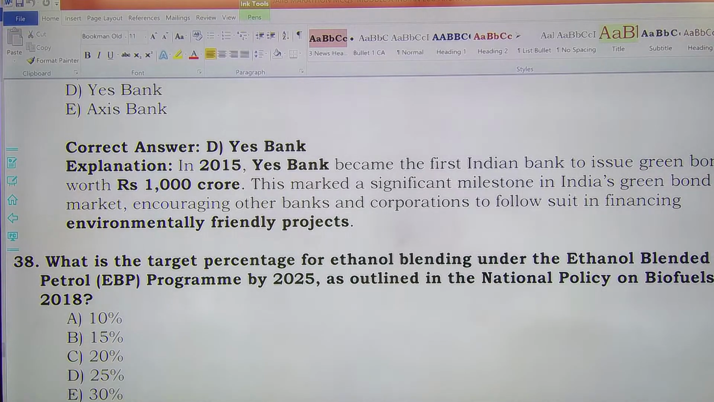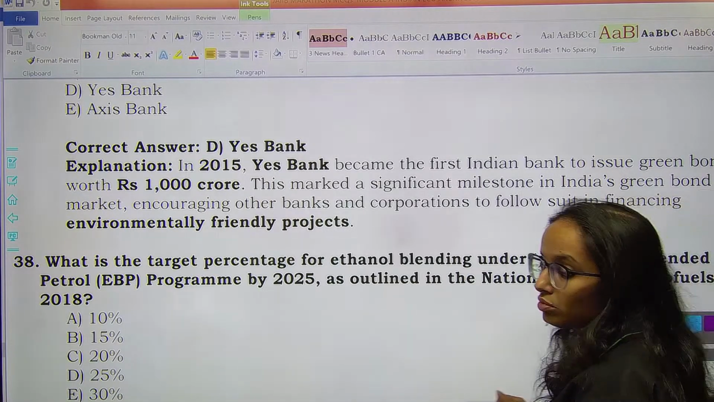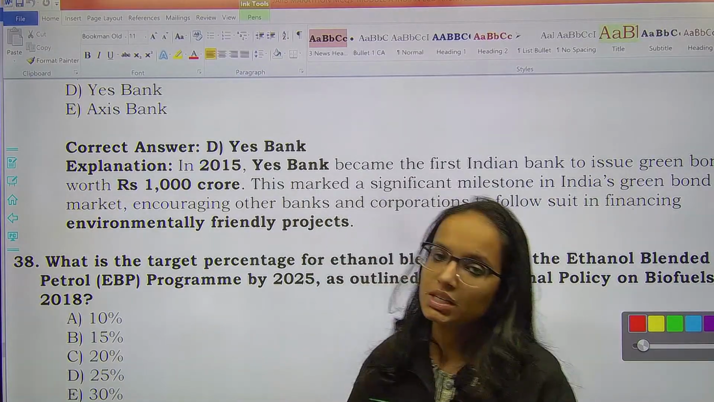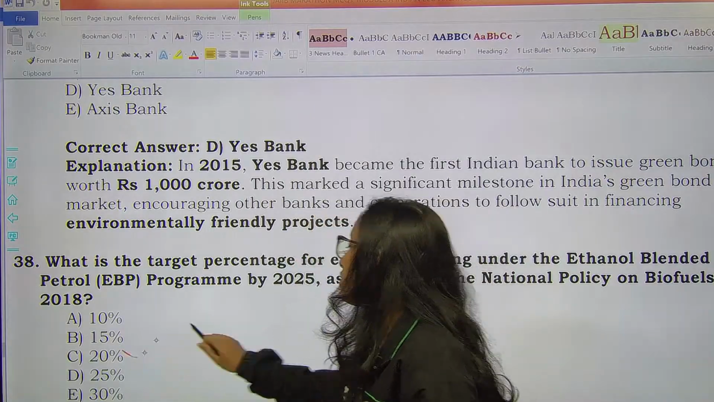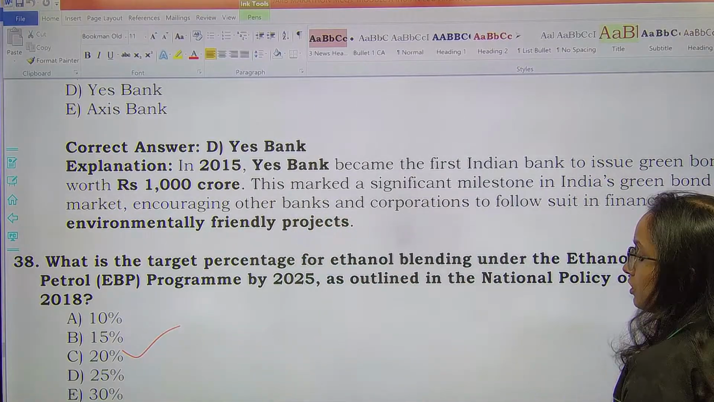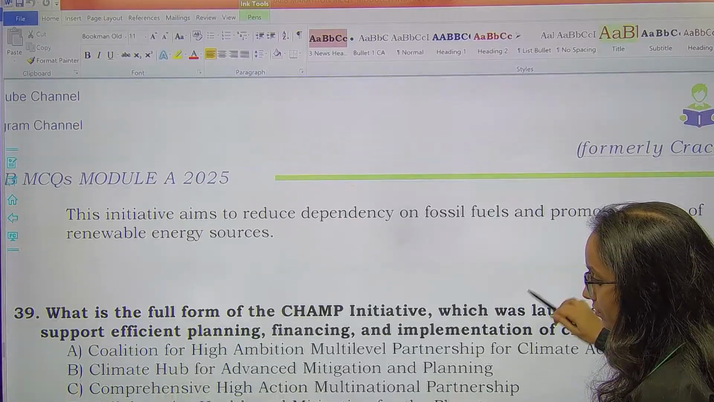Next one, what is the target percentage for ethanol blending? Very, very important, under the Ethanol Blended Petrol Program by 2025 as outlined in the National Policy on Biofuels 2018. You have to tell what the target was up to 2025. So the target was 20% blending of ethanol. Remember, option C will be the right answer here, 20% ethanol blending.